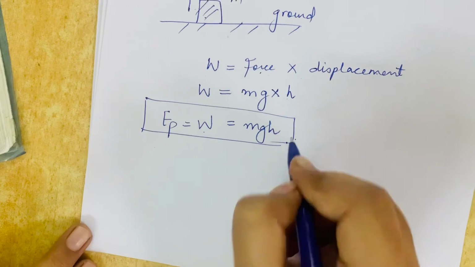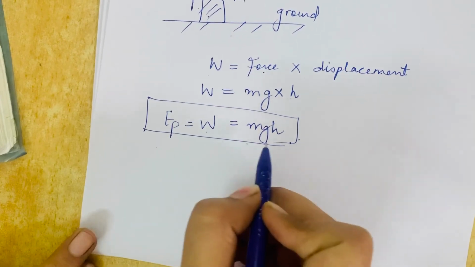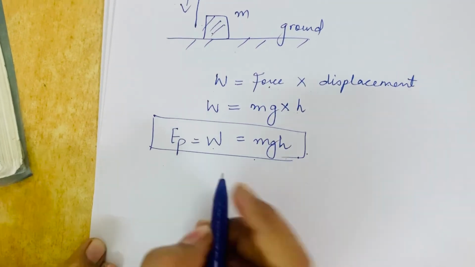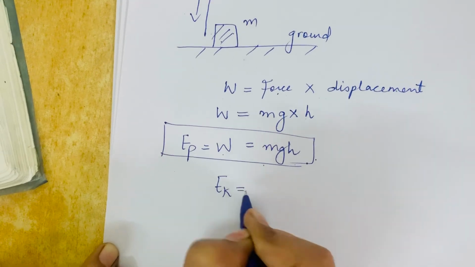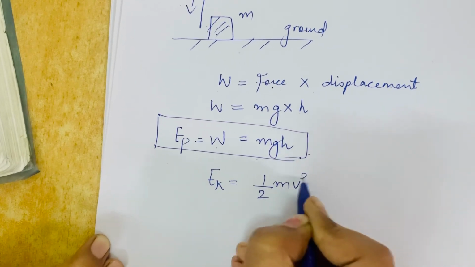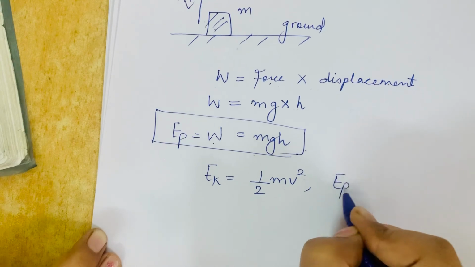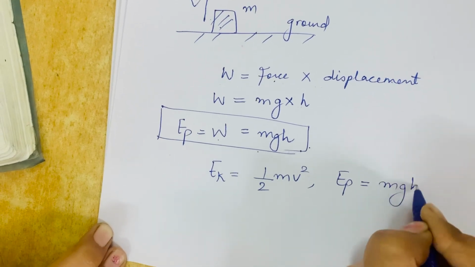So with this, the topic of kinetic energy and potential energy is complete. The formula for kinetic energy is half mv square, and the formula for potential energy is mgh.